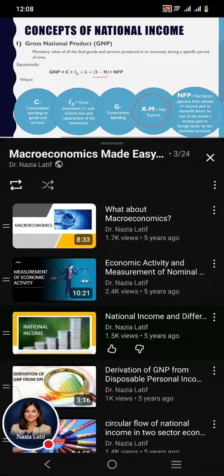Plus NFP. What does the word NFP stand for? NFP stands for net factor payment from abroad. So here a question arises: how can we calculate the net factor payment from abroad? We can calculate it if we subtract the income paid to foreign factors by the domestic economy from the income paid to domestic factors by the rest of the world. And the net factor payment from abroad could be positive, negative, or zero.